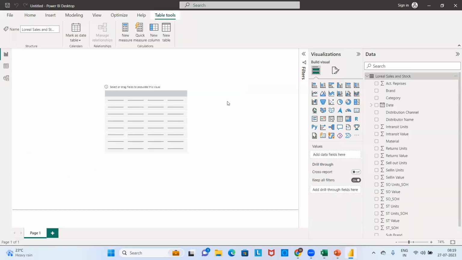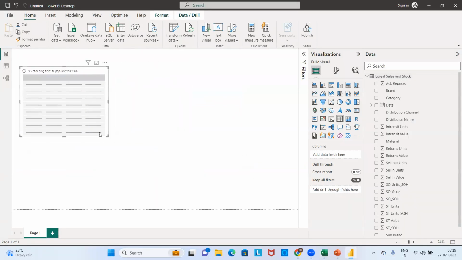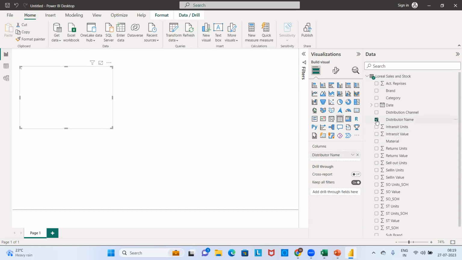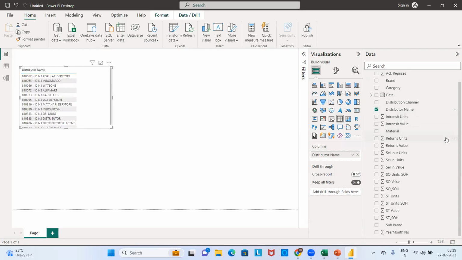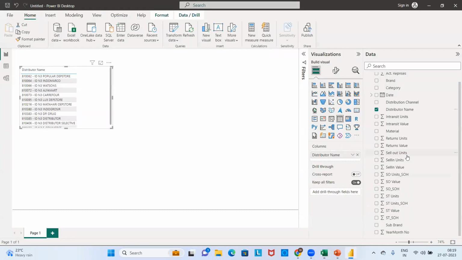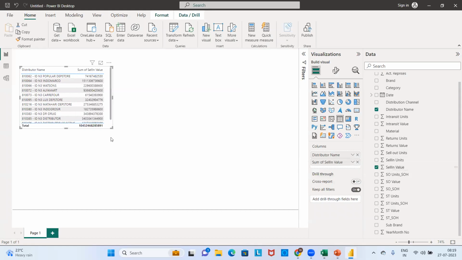I'll just go to my Power BI. The first and foremost visual that is being asked is a table visual. Do I have any distributor name column in this table? Yes, you have. Just look at it. And what is the transactional field that is asked? Sell-in value. So you have the field already.